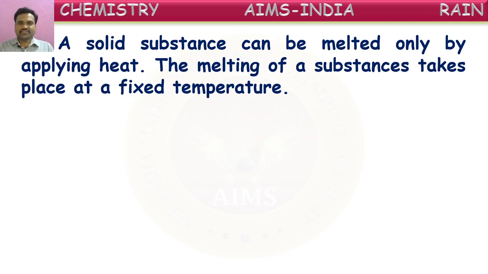A solid substance can be melted only by applying heat. By applying heat only, we can convert a solid substance into liquid form. The melting of a substance takes place at a fixed temperature. So whatever the solid is, it should be heated to a certain temperature, and then only it starts converting into liquid form.